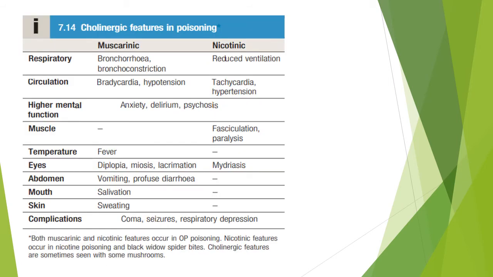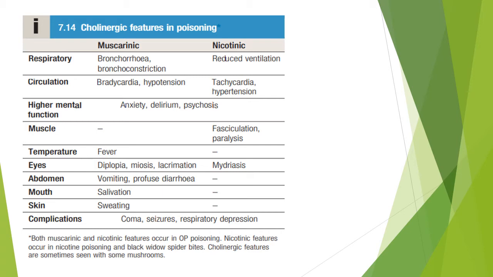And the cholinergic features in poisoning, so both these muscarinic and nicotinic features occur in organophosphate poisoning. So the muscarinic effects are, I used to remember, like a person suffering from asthma. So the muscarinic effects are similar to that, like bronchorrhea, bronchoconstriction, and bradycardia, hypotension, anxiety, delirium, psychosis, fever, diplopia, miosis, lacrimation, vomiting, profuse diarrhea, salivation, sweating, coma, seizure, respiratory depression.